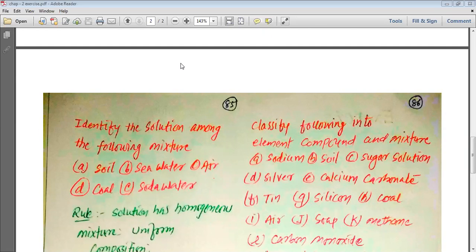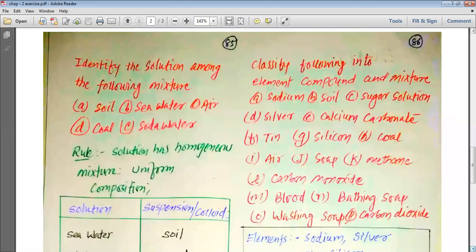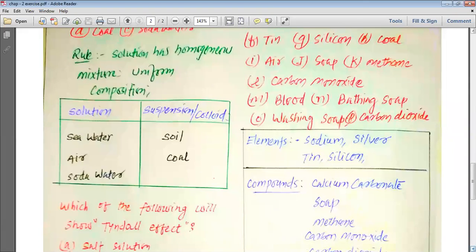Identify the solution among the following mixtures. Number 1, soil. Number 2, sea water. Number 3, air. Number 4, coal. Number 5, soda water. So we are going to study whether these substances are solutions or not. The rule to solve such a problem is that a solution is a homogeneous mixture and has uniform composition. So when a substance is a homogeneous mixture, or has uniform composition, we call it a solution.